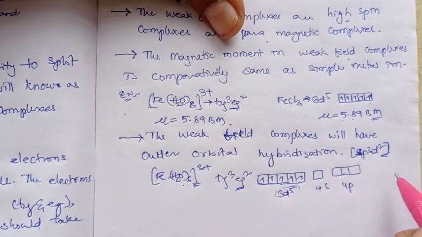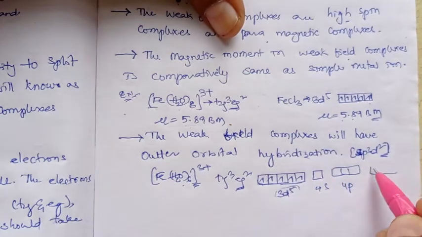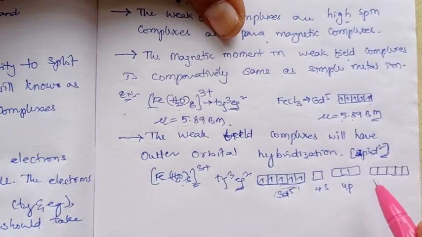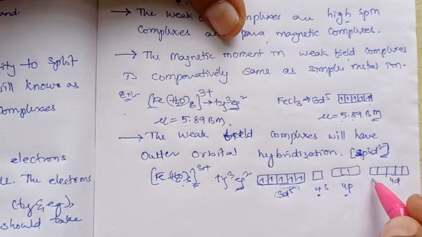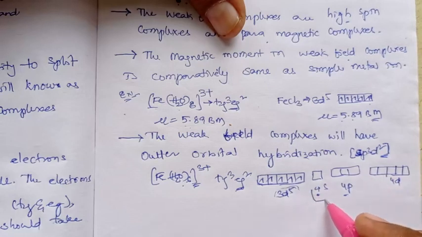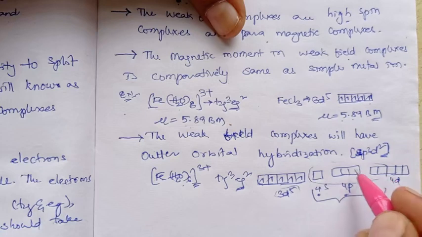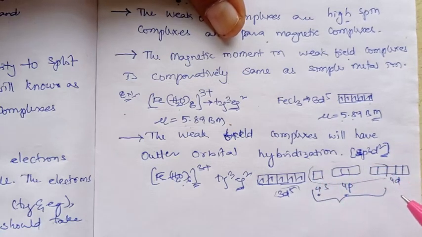So the aqua ligands will choose the next following orbitals: one 4s, three 4p, and two 4d. These 6 orbitals will participate in bonding with the aqua ligands.